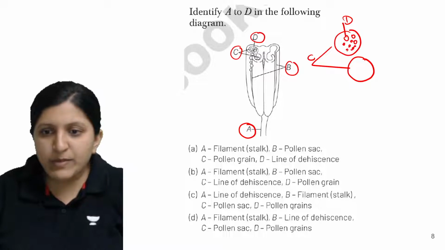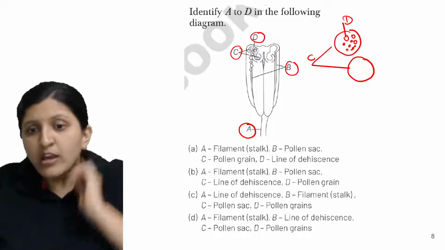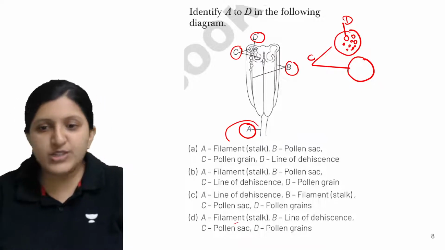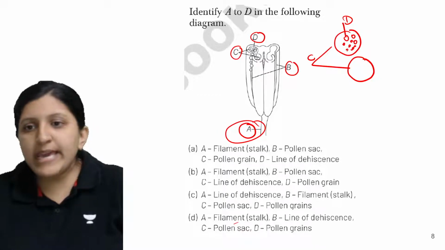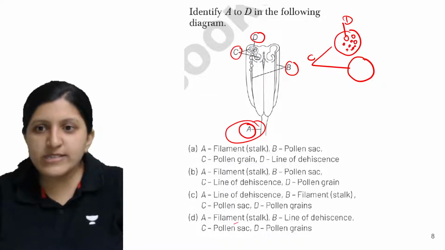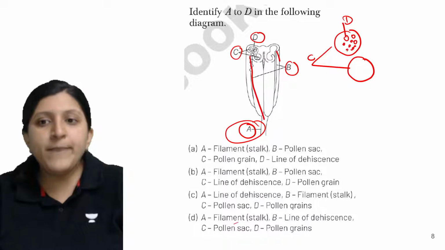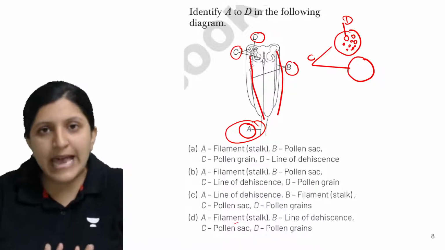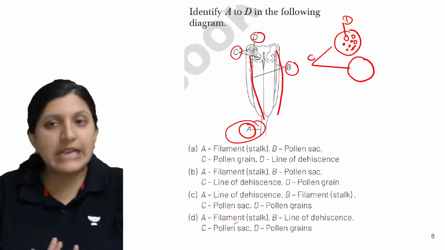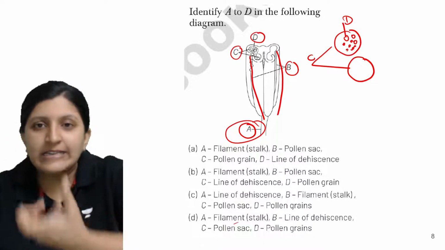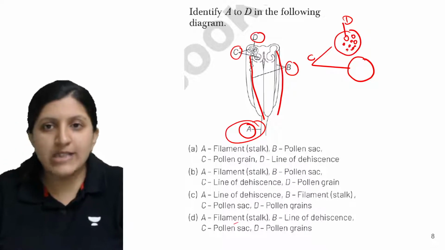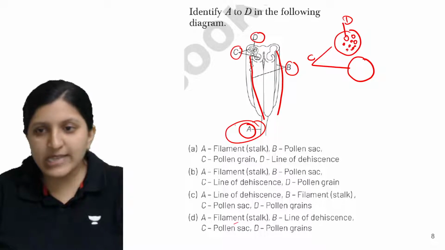D is the correct answer. Let me just check. Yeah, A is filament, that is the stalk, all right. B is line of dehiscence. This is the line of dehiscence because through this line itself all the mature pollen grains are going to get dehisced. That is why it is the line of dehiscence, that's right.